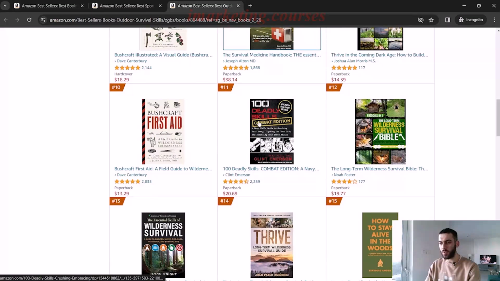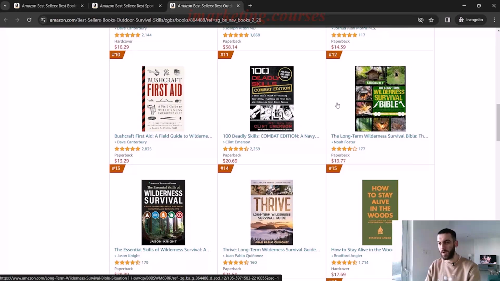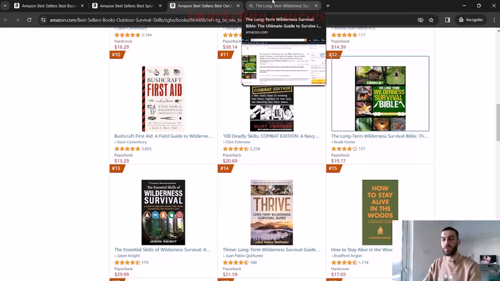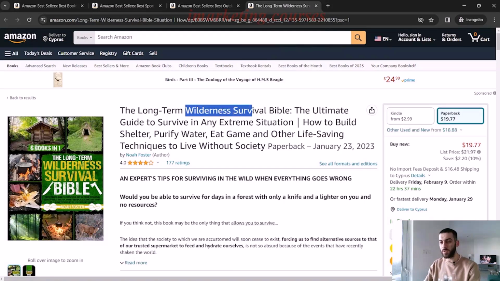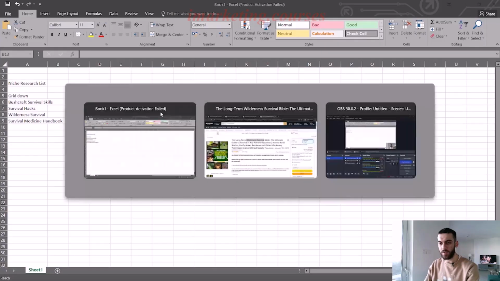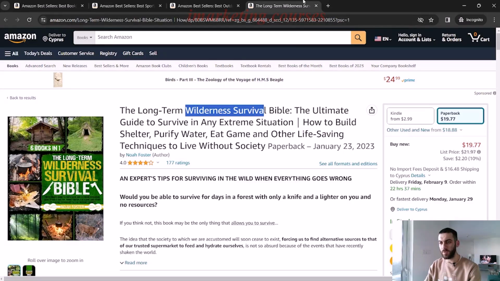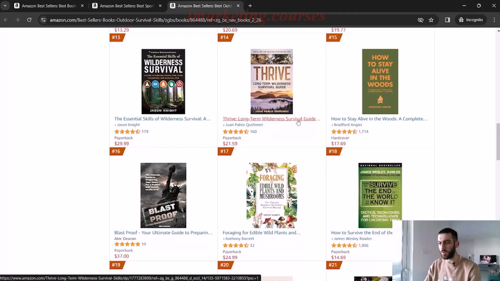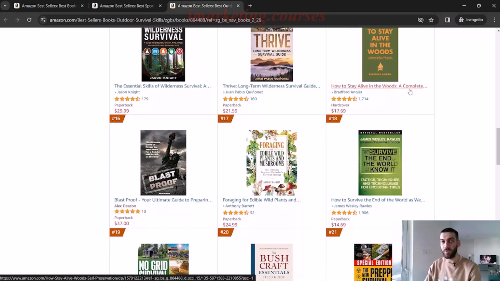See, right now I'm just going through. I don't know what I'm going to actually do, but now I'm just trying to take as many ideas as possible from this niche. So I kind of have a list of what the books look like in this niche. So this one, wilderness survival again. We have wilderness survival, so let's not add it a second time. Another wilderness survival here. So it looks like wilderness survival is one of the niches inside this niche.